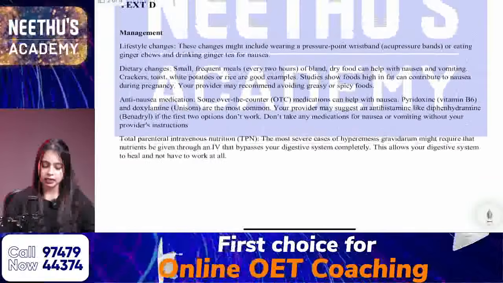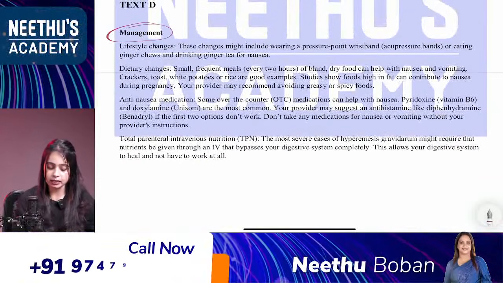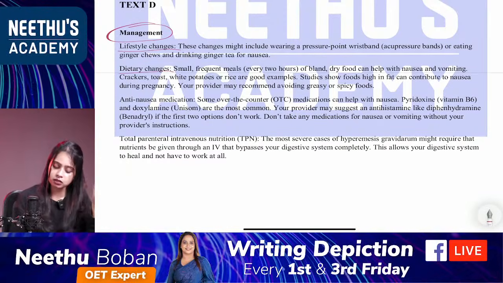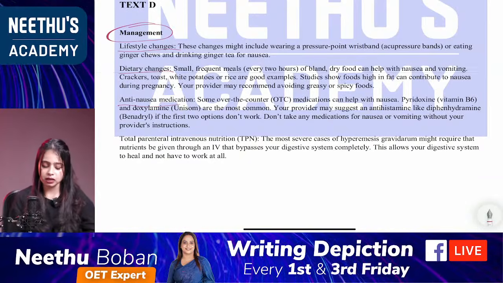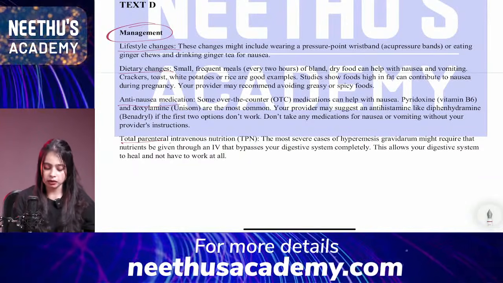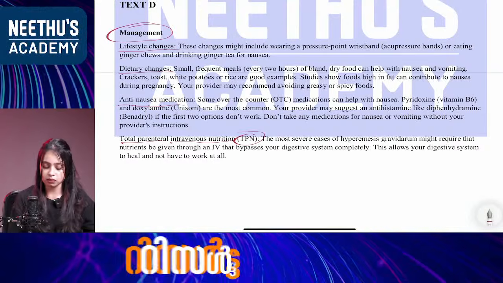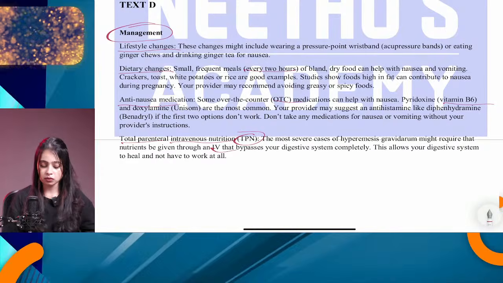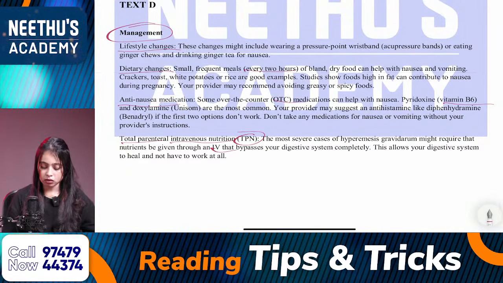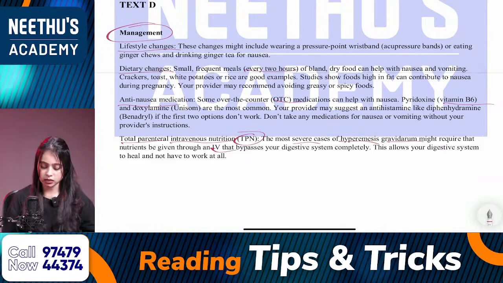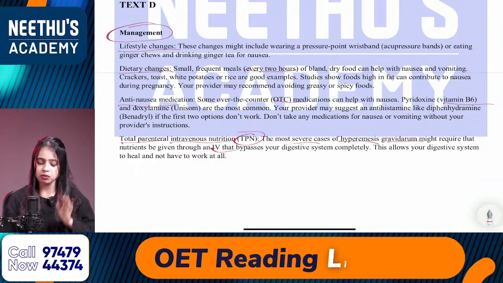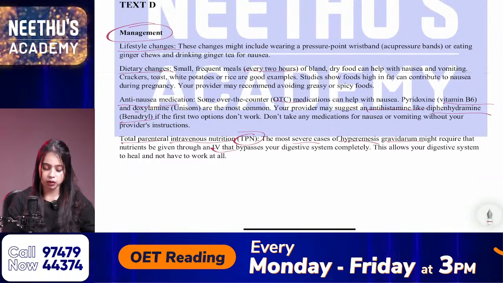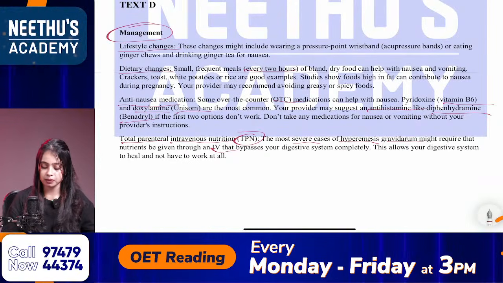And what about text D? It's all about the management. Again the title is here: lifestyle changes, dietary changes. These are like bullet points, not exactly bullet points, but still points. Then anti-nausea medication, total parenteral intravenous nutrition or TPN. I'm just marking all the abbreviations and the brackets, and the names of the medicines as well. So that's all about my keywords from all these texts.